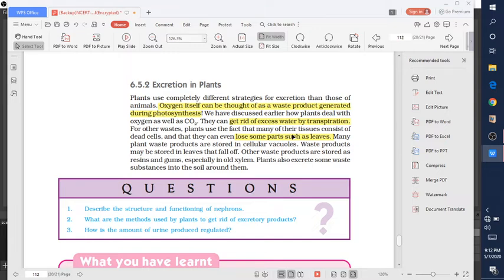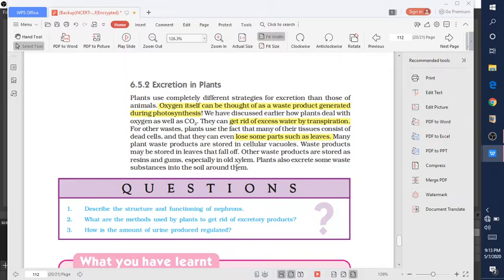and these leaves then shed off from the plant, and removal of these wastes occurs. So waste products may be stored in leaves, and that will fall off. So there are three processes by which excretion in plants occurs. One is removal of oxygen during photosynthesis. Excess water will be removed by the process of transpiration, and the third one is the falling off of leaves from the plants.